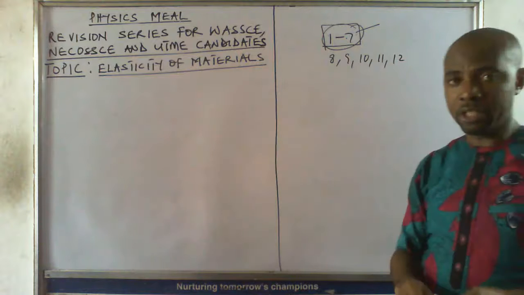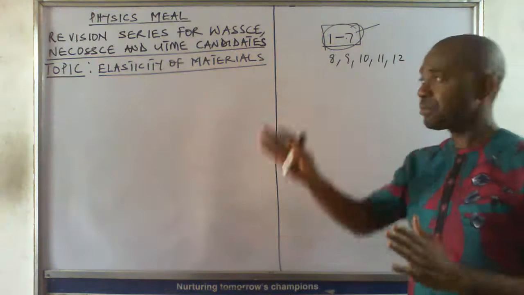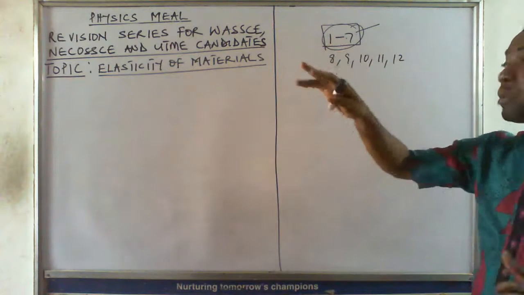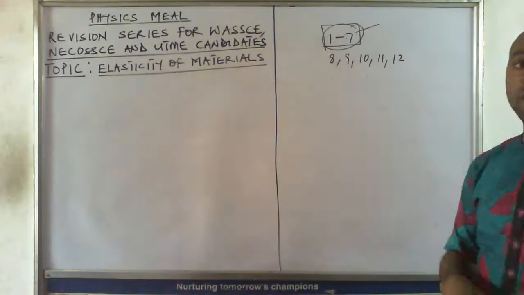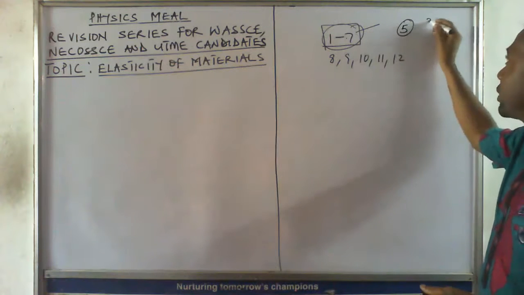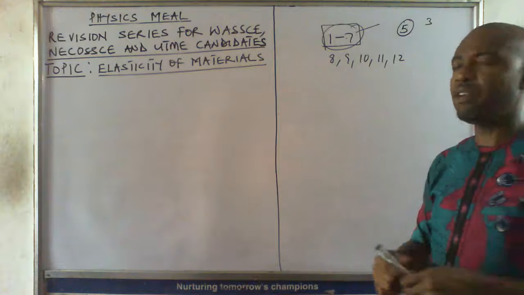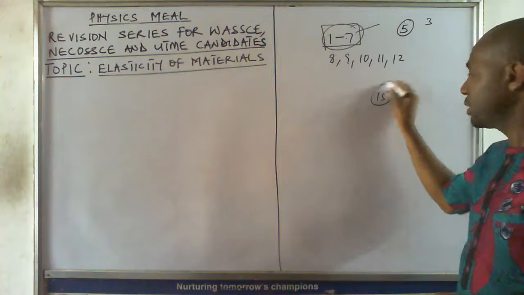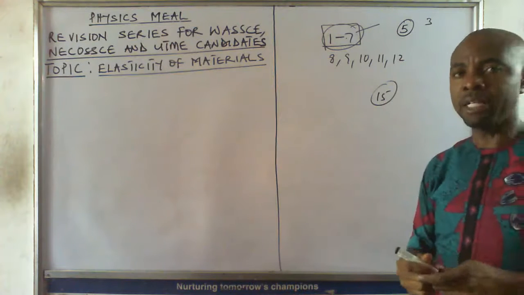So go to that section of the syllabus and see those topics. The questions from those topics will appear from question 1 to 7, and students are expected to answer 5 questions from there, each carrying 3 marks. Imagine if you are able to answer these 5 questions properly, you are going to have 15 marks. That's such a huge mark in physics.